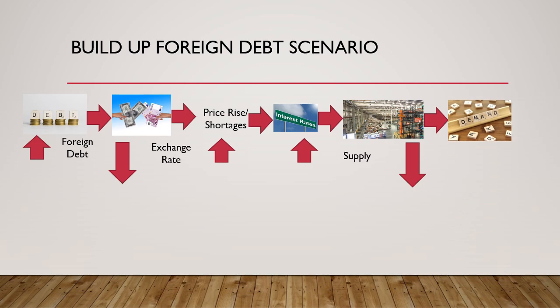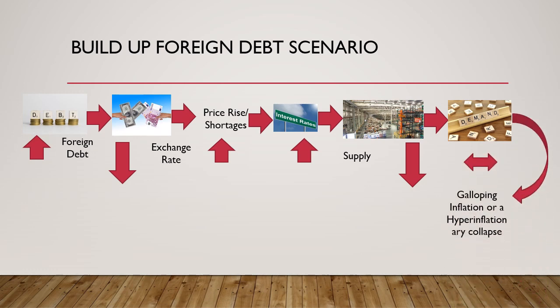Unfortunately, that bigger supply shock in the wake of a stable or persistent demand can lead to galloping inflation or even a hyperinflationary collapse in the economy in the worst case.